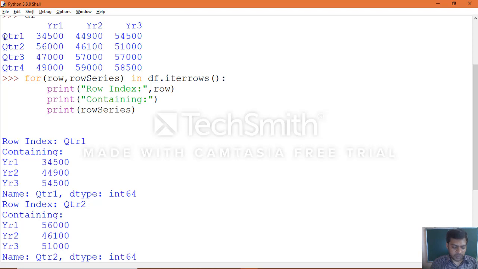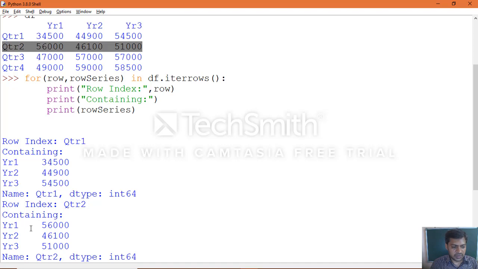So data frame row wise. This is row 1, and row index name is quarter 1, and which contains all 3 years of sales. You can clearly observe the values 34,500, 44,900, 54,500. Same way quarter 2 data frame row wise data, where you can see row index name is quarter 2 and containing all 3 years.